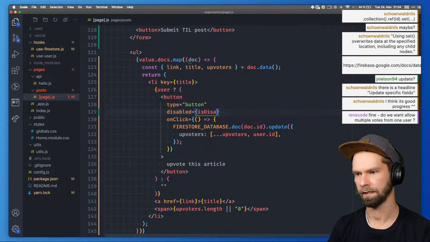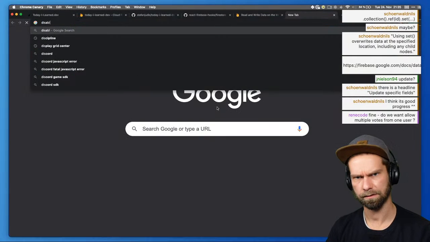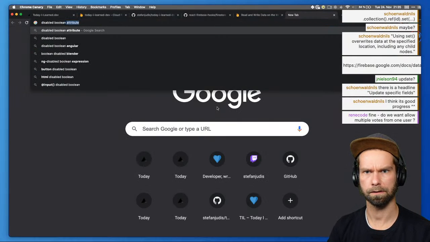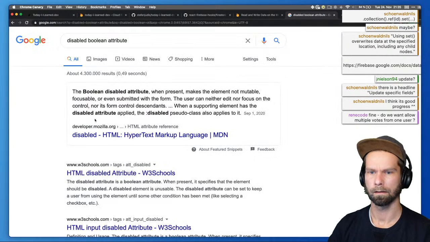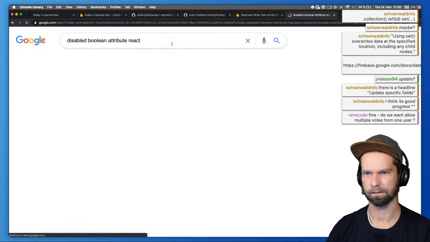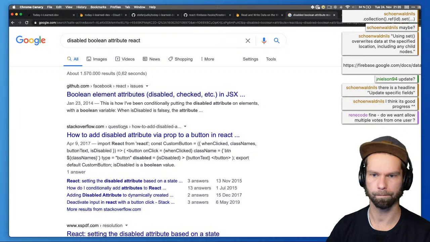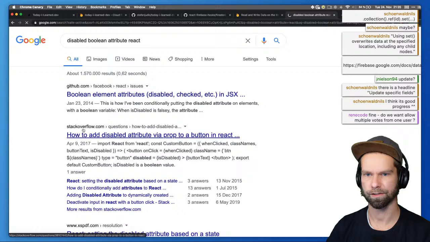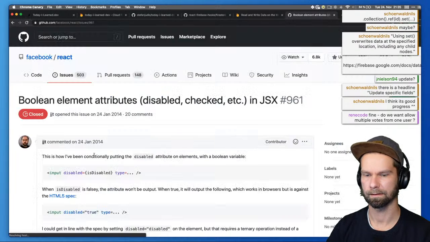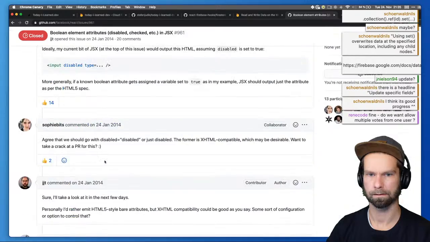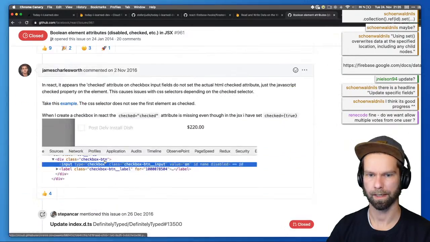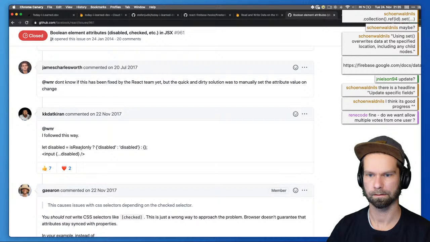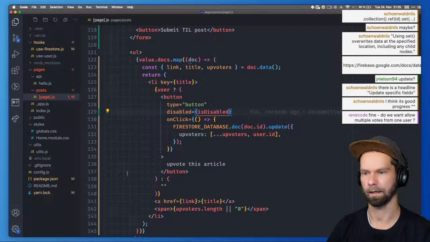And here we do, let's bring a function here, is disabled. Oh no. Can I pass a boolean to disabled in React? Disabled boolean attribute. How do we do that? Yep, gonna do that in a moment. Let me just check how I do this. Is it a boolean that I pass in here? Okay, it's disabled. Yeah, okay, got it.